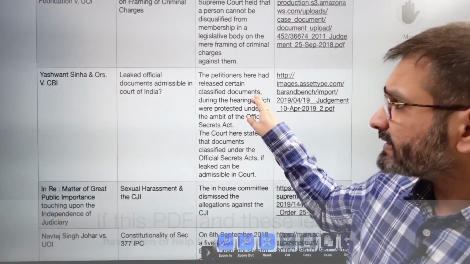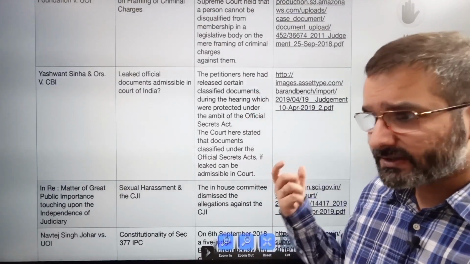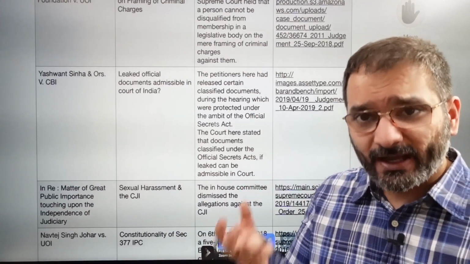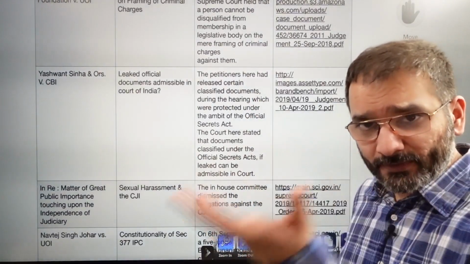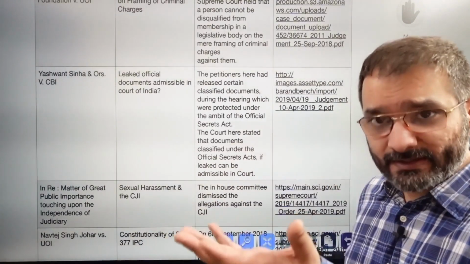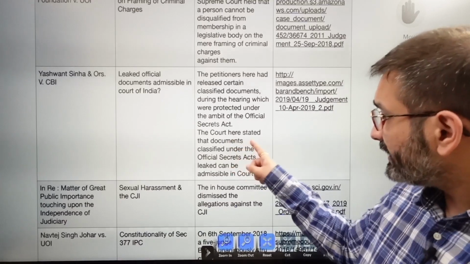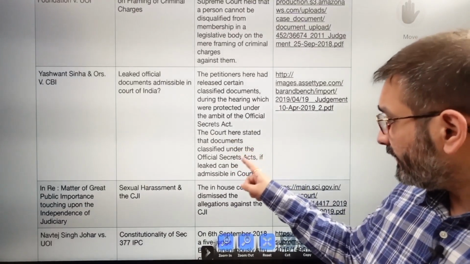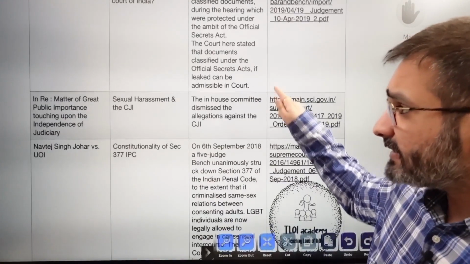Then we go to Yashwant Sinha versus CBI, in which the Supreme Court considered whether some documents that were leaked and that are protected under the Official Secrets Act, if they are produced to the court as evidence, are admissible in evidence. So yes, the court held that documents classified under the Official Secrets Act, if leaked, can be admissible in the court. The judgment is linked.